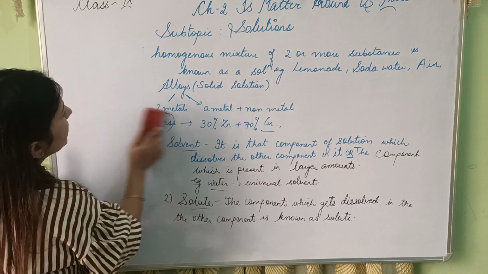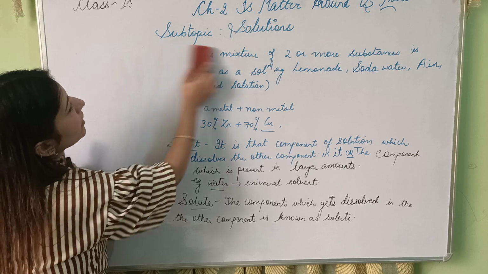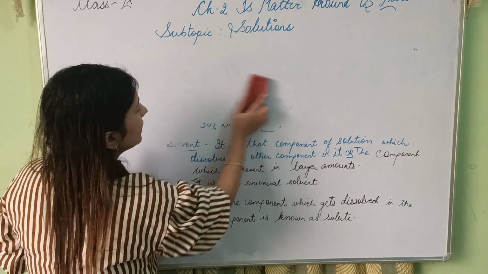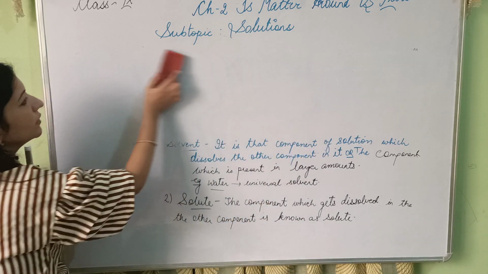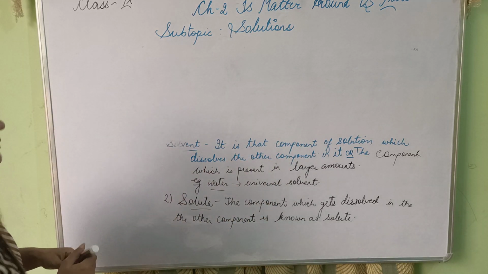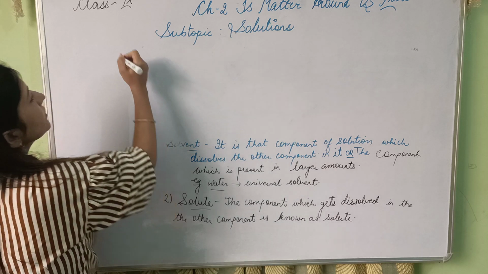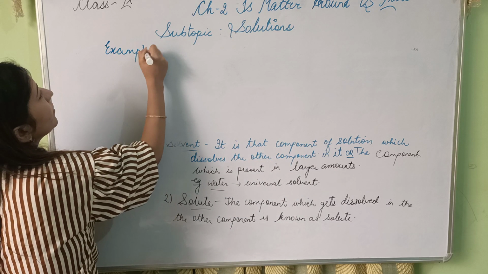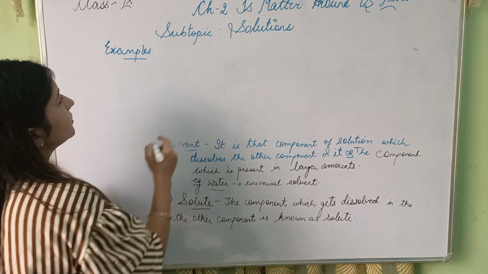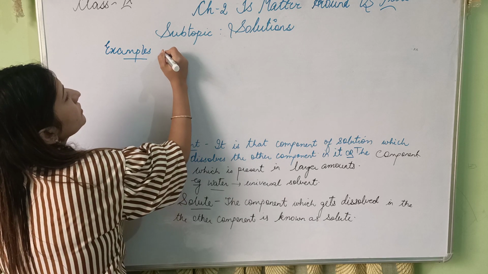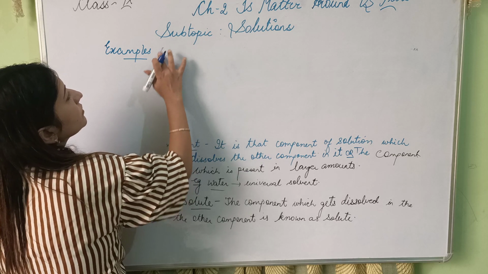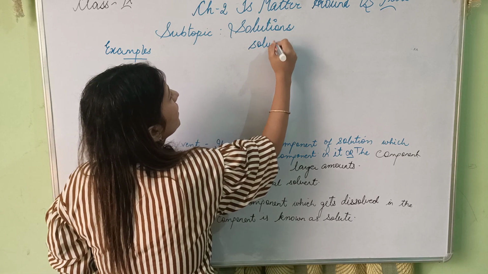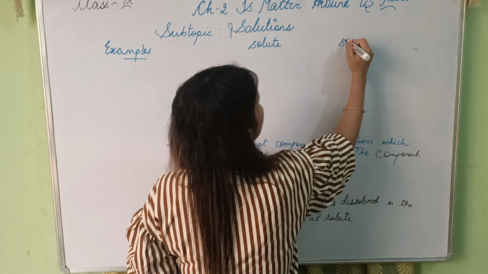For example, taking the example of lemonade, I'll tell you the solute here and the solvent here.